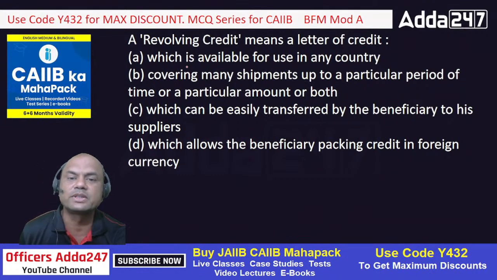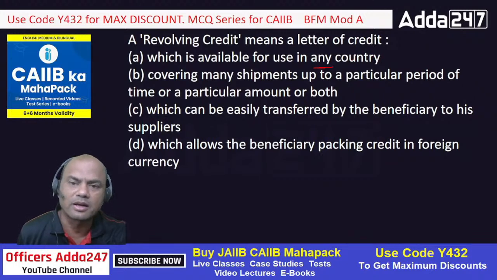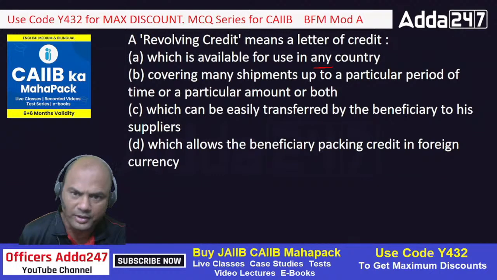So revolving credit means which is available for use in any country. In any country means any country is not a logic here. Wherever this applicant and beneficiary stay, only in that country it is applicable. No other country it is applicable. Covering many shipments up to a particular period of time or particular amount or both. See, this is the correct answer. Many shipments means 400 chairs per month up to a particular time, 6 months, or particular amount. If I say up to amount, it is up to amount. So time or amount, or both. So B is the correct answer.